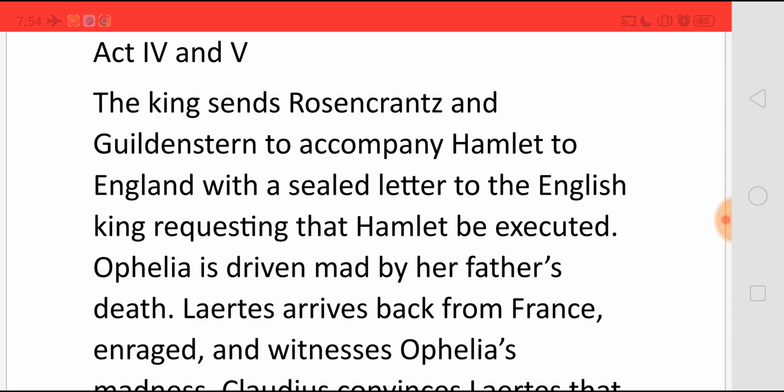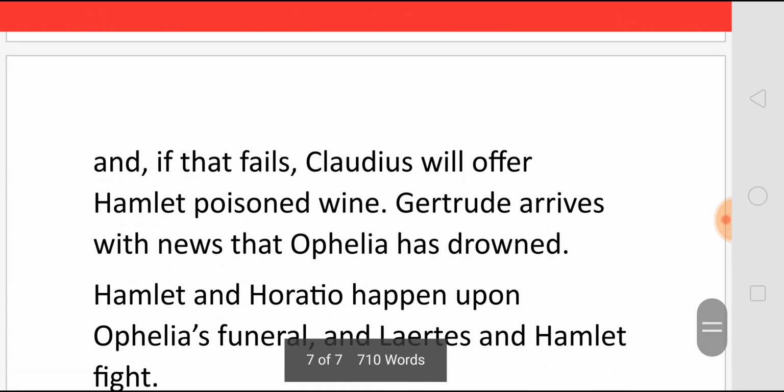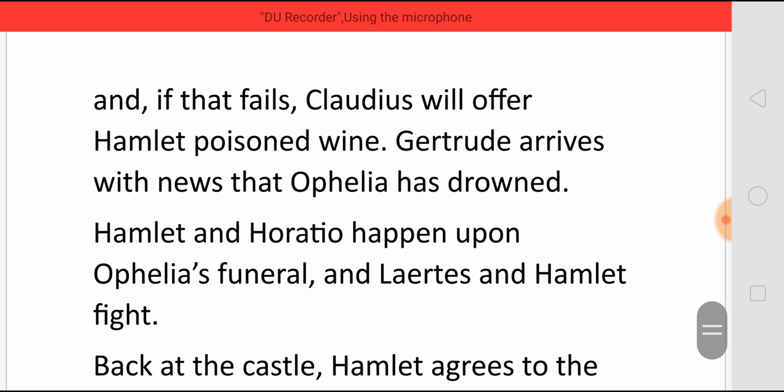Laertes arrives back from France, enraged, and witnesses Ophelia's madness. Claudius convinces Laertes that Hamlet is responsible for all this, and a letter arrives indicating that Hamlet has returned to Denmark. Claudius proposes a fencing match between Laertes and Hamlet. Laertes will be given a poison-tipped foil, and if that fails, Claudius will offer Hamlet poisoned wine, and in that way, Hamlet will definitely be killed. And now Gertrude arrives with the news that Ophelia has drowned.